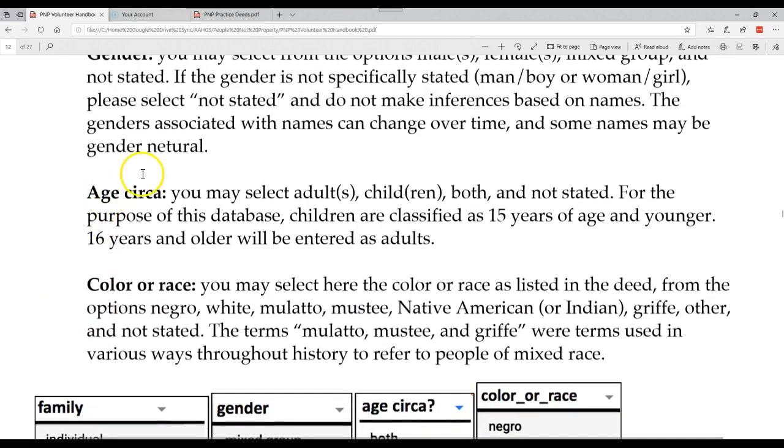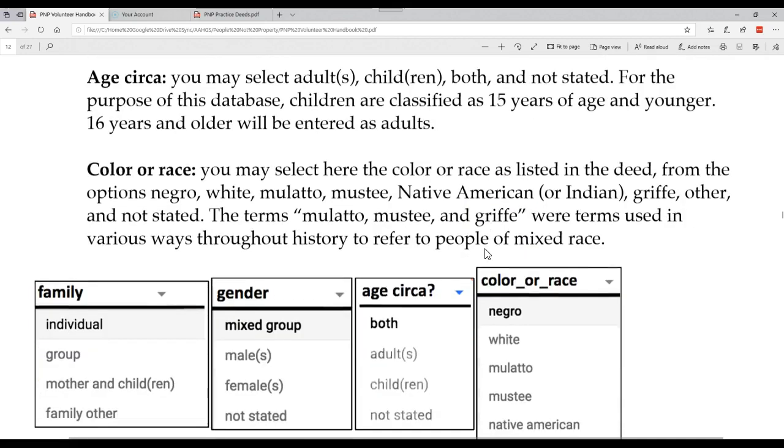Age, for our purposes, 15 and younger is a child, 16 and over is an adult. So if it's all 16-year-olds and older, we could say it's all adults. If it's all 15-year-olds and under, we can say all children. Otherwise, it's both or not stated. We don't know whether we have children or adults. There's not much we can do at that point.